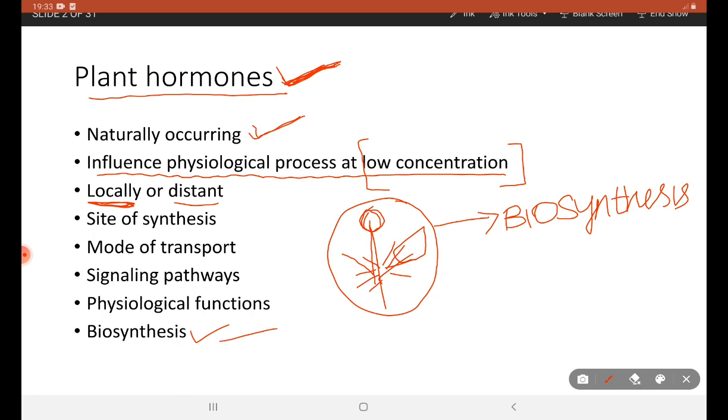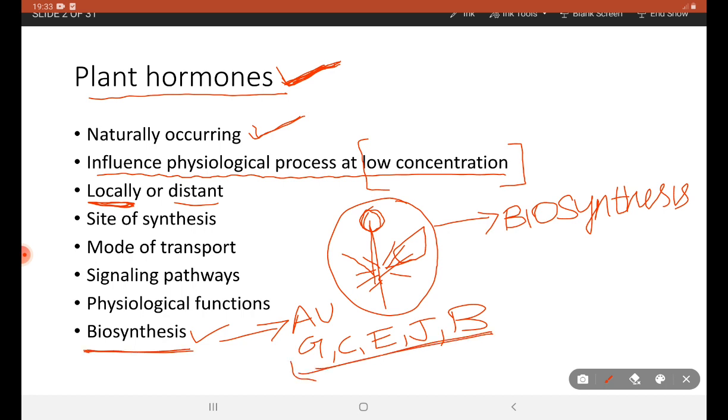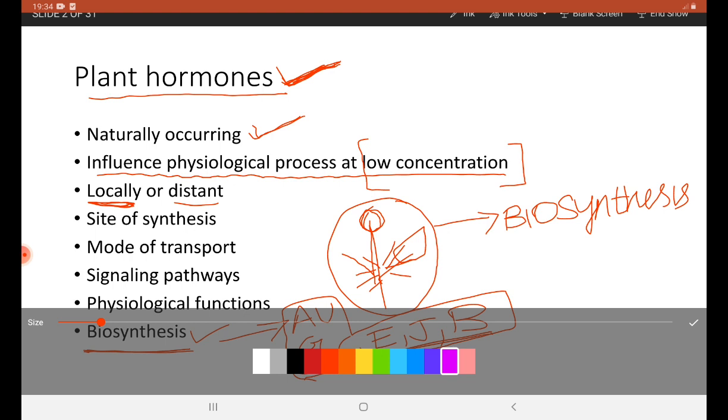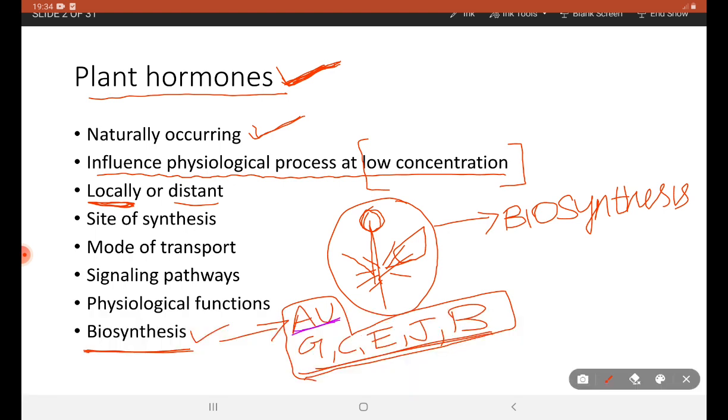Every hormone that we discuss, like auxin, gibberellin, cytokinin, ethylene, jasmonic acid and brassinosteroid, has a biosynthesis mechanism. Each hormone has its own precursor, like auxin derived from tryptophan and ethylene from methionine. Precursors may be amino acids, and they can be isoprenoid compounds as well. So we will see into that.